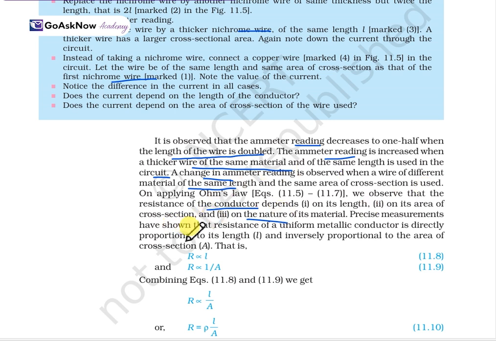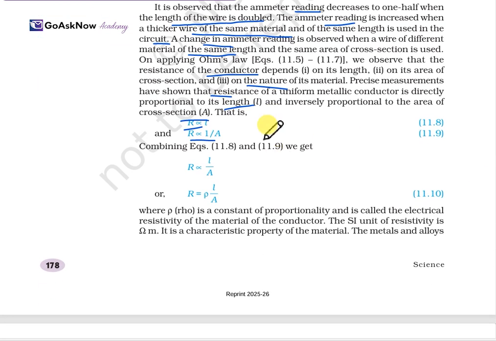Precise measurements have shown the resistance of a uniform metallic conductor is directly proportional to the length and inversely proportional to the area of cross section A. It means R is directly proportional to L, but R is inversely proportional to A, where A is the area of cross section and L is the length. Combining these, R is proportional to L upon A, so R equals rho L upon A, where rho is the constant of proportionality. This is called the electrical resistivity of the material of the conductor.